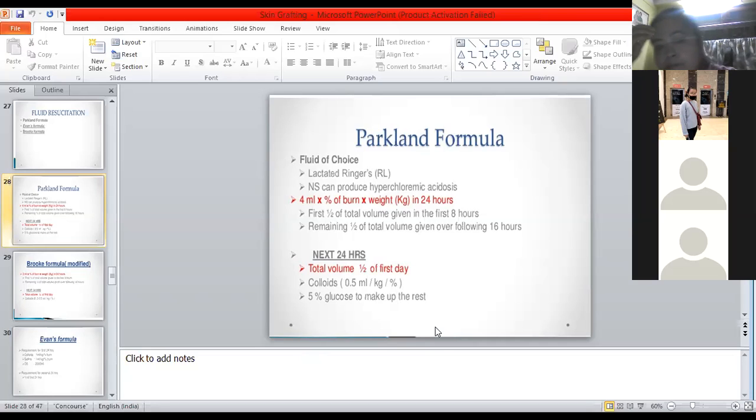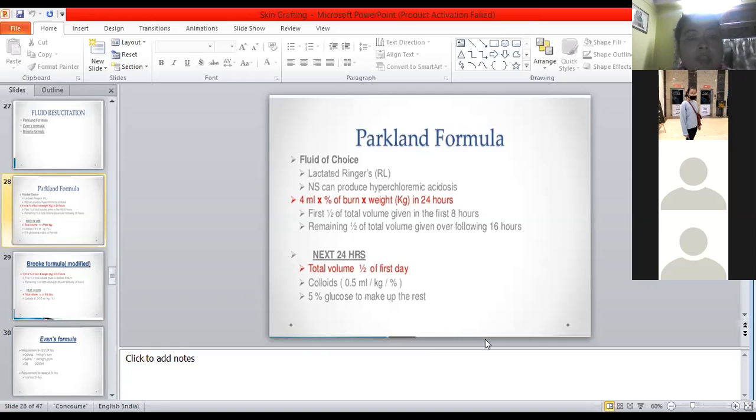We can give 5% glucose, either plain dextrose or dextrose normal saline. However, we have to check the concentration of glucose in the fluid, and 5% glucose can be given for the rest of the time, so that the fluid resuscitation is completed with the help of the Parkland formula.